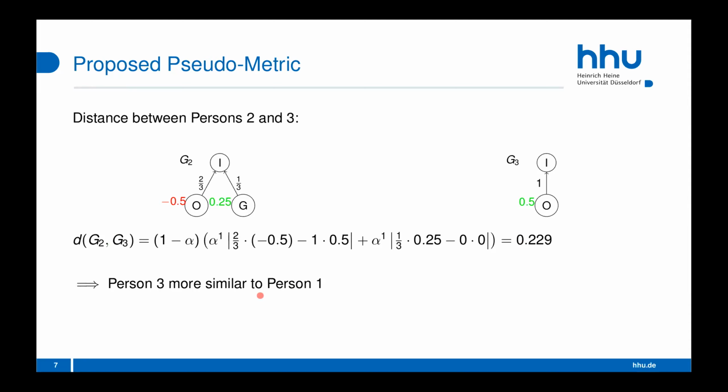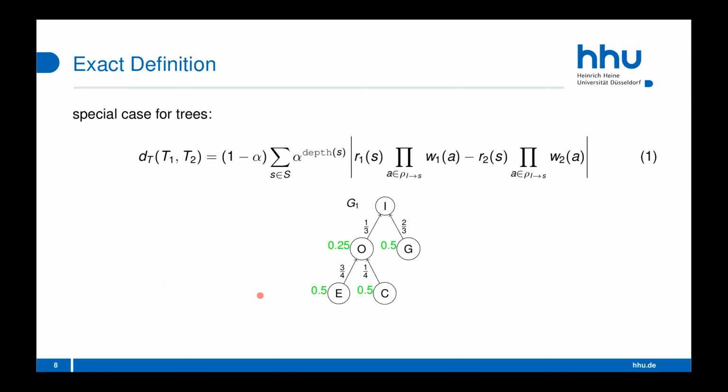So those examples were here to give you an intuition how the calculation works. And I now want to introduce the exact definition. First of all, I'll introduce the special case for argumentation trees, which is a bit simpler than the general case.